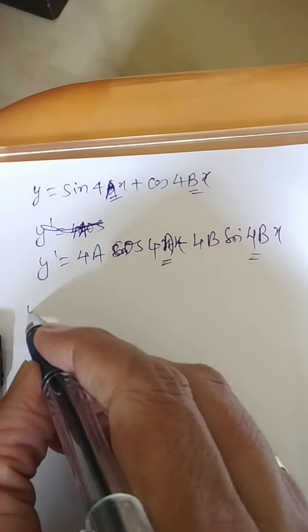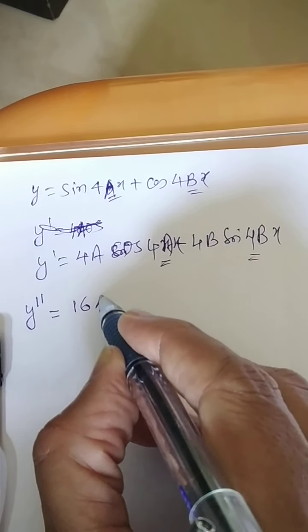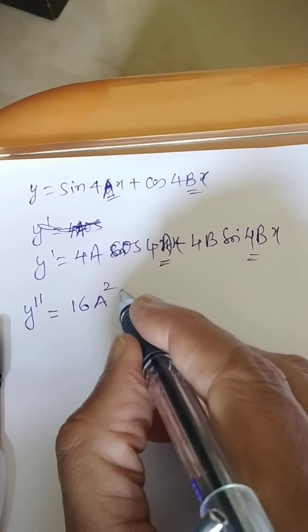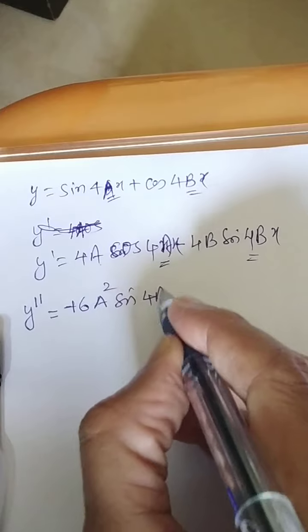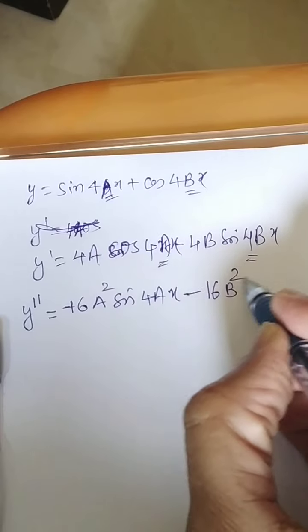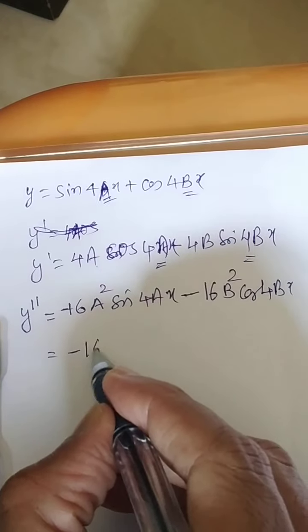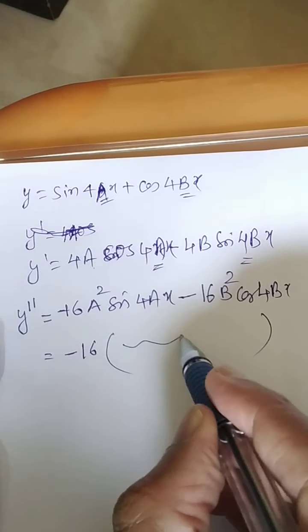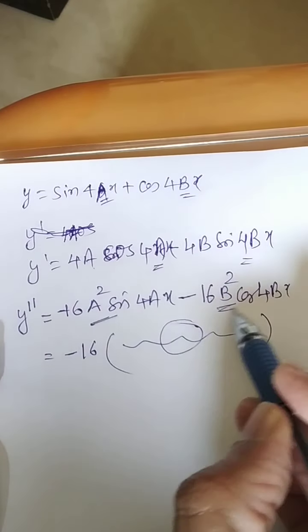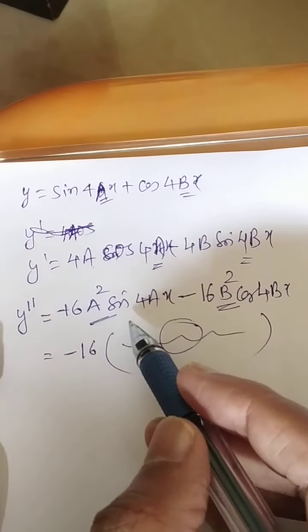But in the next step also you can see both a and b are there. So you can differentiate one more time, y double dash. So what you are supposed to get? It will be 16 a square. Do you agree? 16 a square. Then this is converted into minus sine 4ax. Over here also it is minus, it will be 16 b square, it will be cos 4bx. Now you can take out minus 16 common, and if you arrange over here, then this expression will be same as that of y. But the issue is this a square and b square will be there. So how to minimize the work?